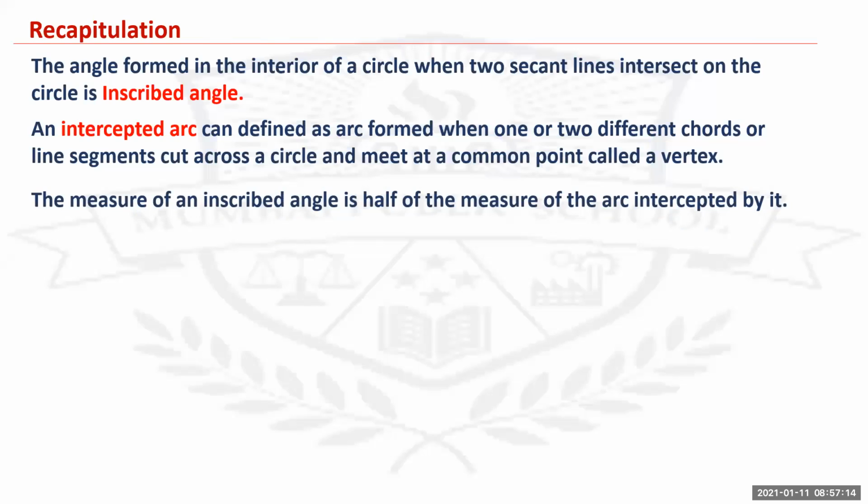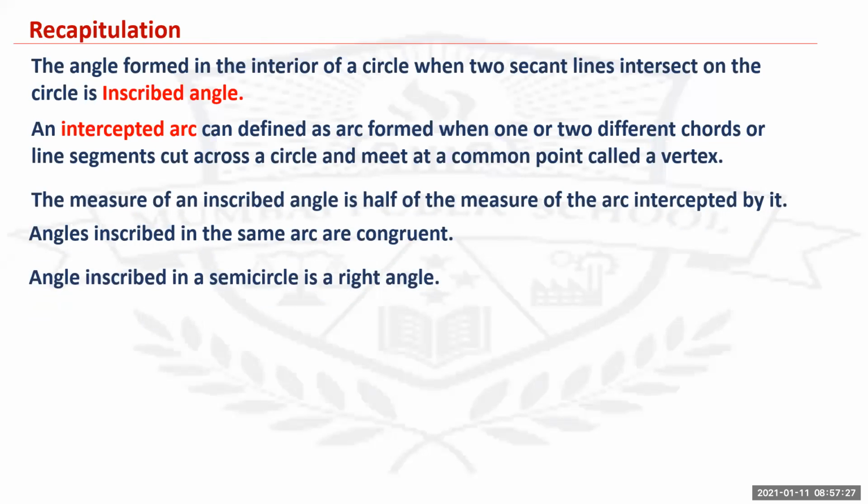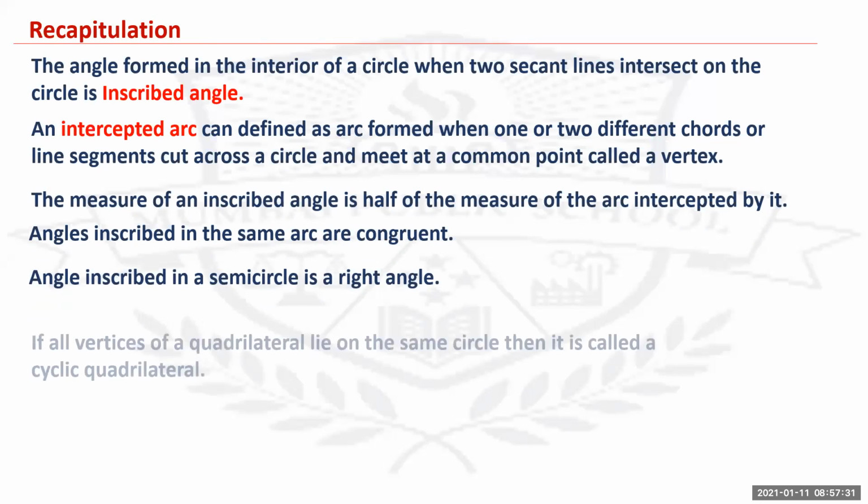The measure of the inscribed angle is half of the measure of the arc intercepted by it. Angles inscribed in the same arc are congruent. An angle inscribed in a semicircle is a right angle.